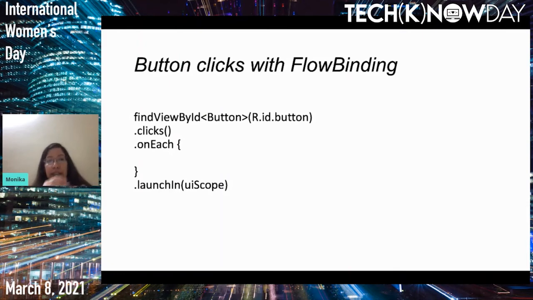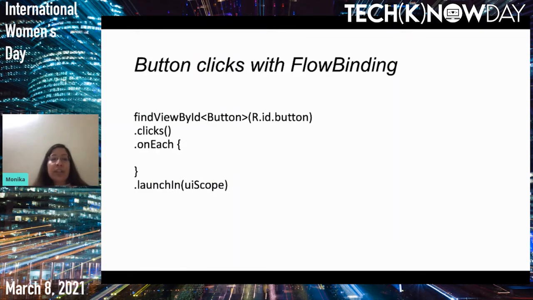If you remember when I was explaining the flow builder, the flow block and how you can create a flow with it, there also we were using for each, on each, these operators. So we can use the same here, because when you use this clicks, which is part of the flow binding APIs, you now have a flow, and you can perform any of the flow operations on it. So on each is one, where you specify what you want to do on each button click. You can show a toast, open a page, or do whatever operation you want. And then you specify launch in UI scope.